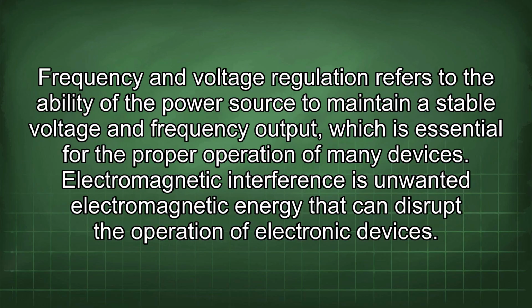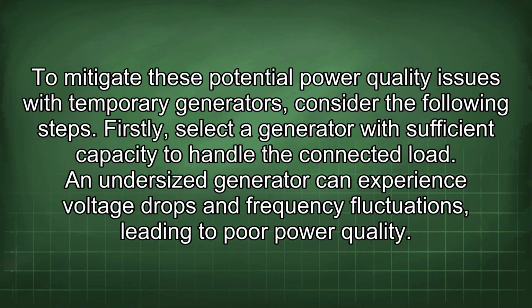Frequency and voltage regulation refers to the ability of the power source to maintain a stable voltage and frequency output, which is essential for the proper operation of many devices. Electromagnetic interference is unwanted electromagnetic energy that can disrupt the operation of electronic devices. To mitigate these potential power quality issues with temporary generators, consider the following steps.